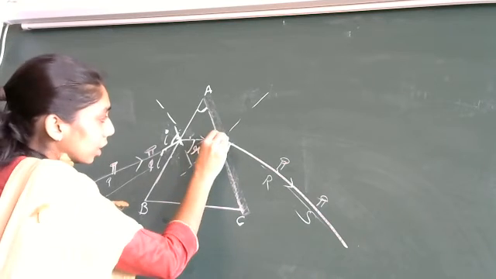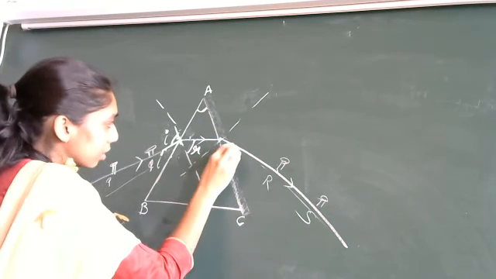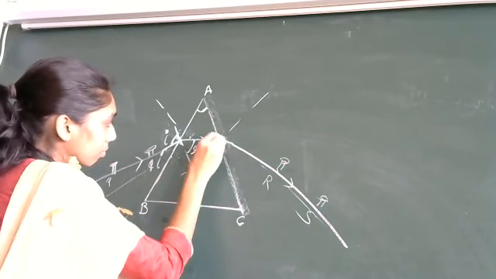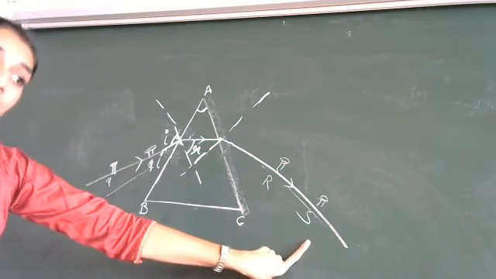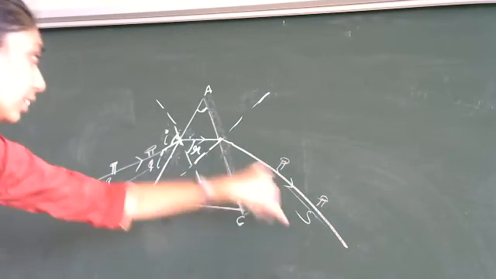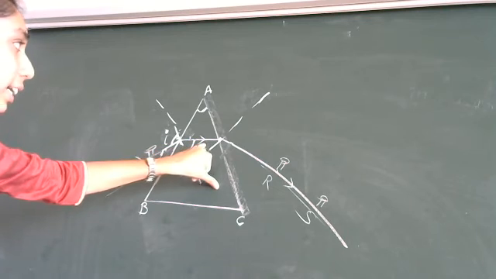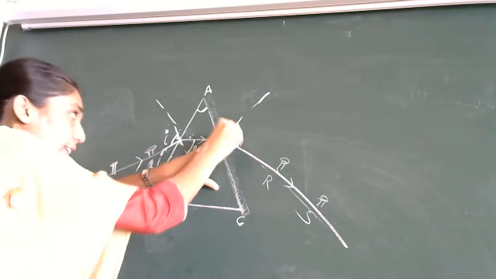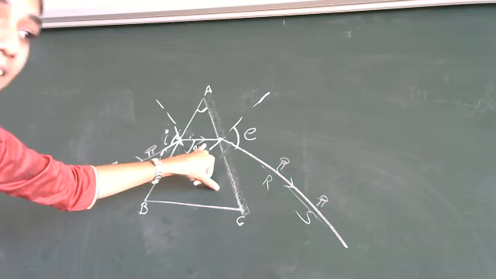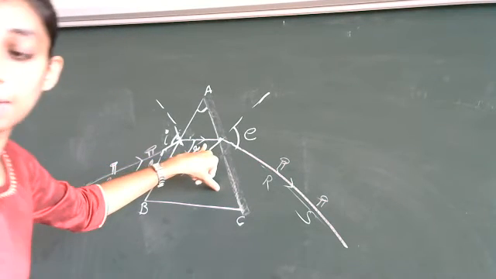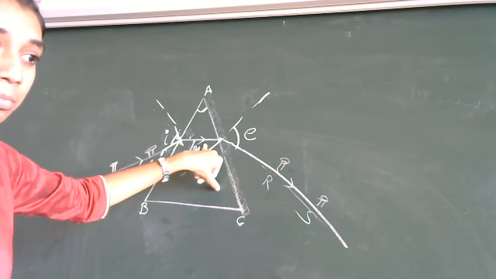Now we'll speak about the next angle. Next angle is which? This, right? Okay, so this is the normal and this is one refracted ray. So for this will act as the incident ray. Now what about this angle? So this angle we call it as angle E and that angle E is taken as emergent angle. Okay?